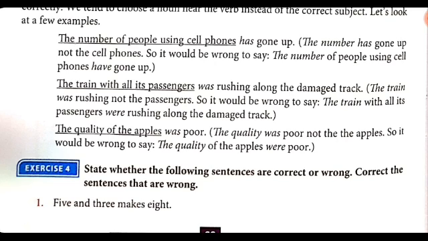So this is how the different rules apply to subject-verb agreement.